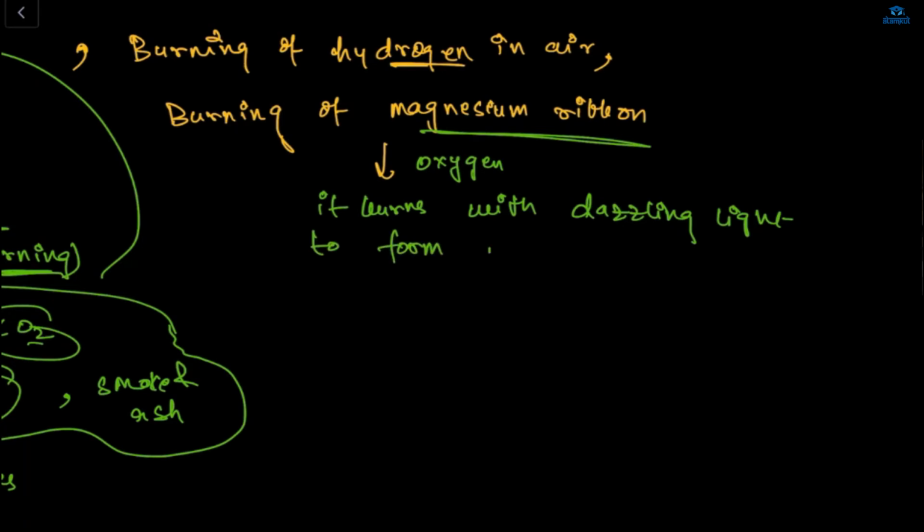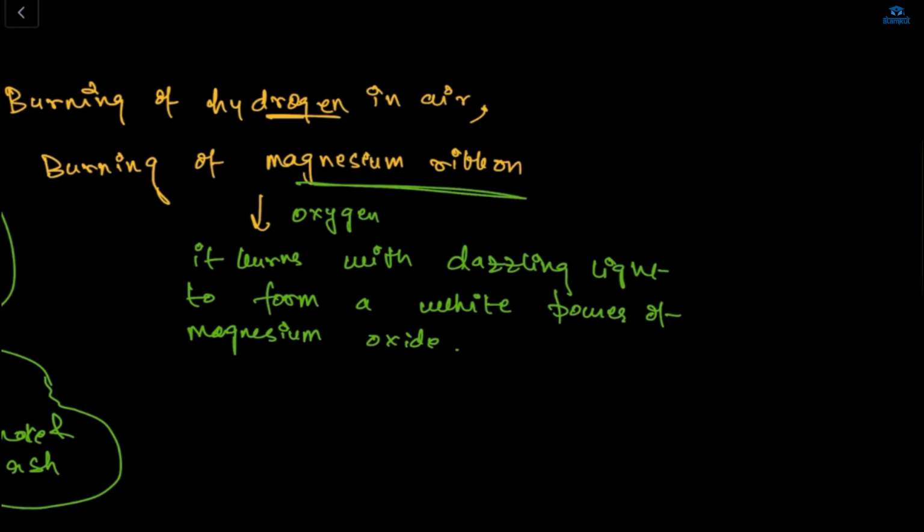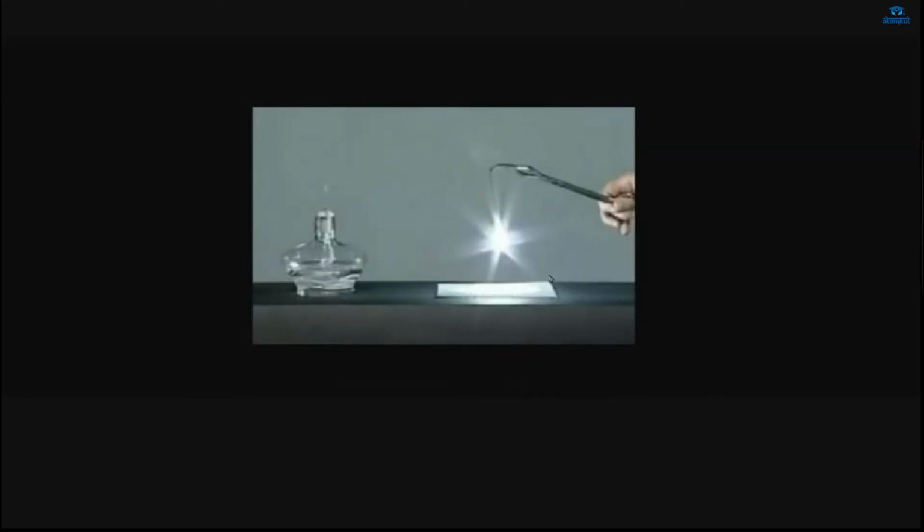Ma'am, I have an image that actually shows it burning. Show it. Just wait. To form a white powder of magnesium oxide. This is a video? No, it's an image, but I also have a video. Okay, show us the image. Look, this is the magnesium ribbon, heated up with the help of what? Oxygen, with dazzling light. See here, there's a light, right? Yes, ma'am, there's a light.